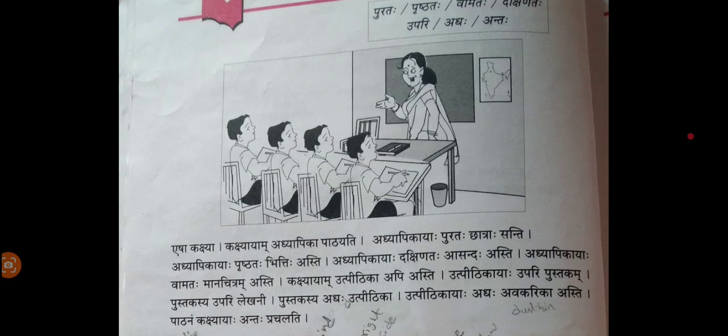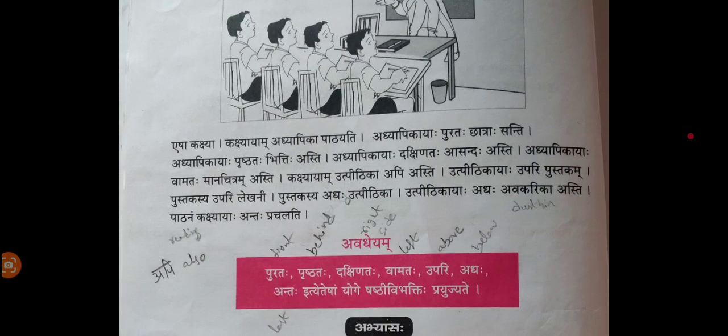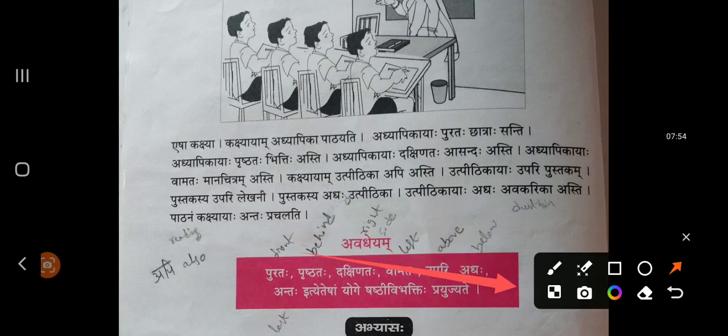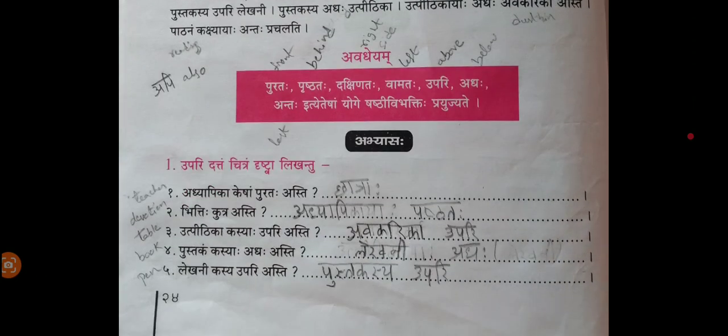This is a classroom scenario. In the classroom, how exactly we need to use the words like above, below, front, behind, back, right hand side, left hand side. How we need to use these words. They have explained in this scenario. That's it. Now moving to the exercise of the page number 24.